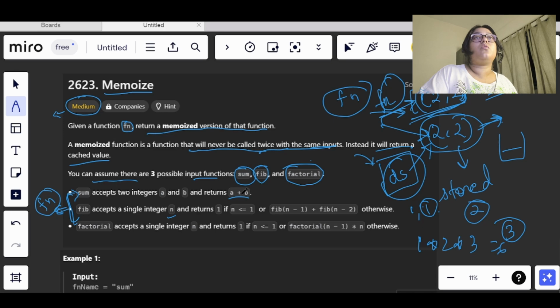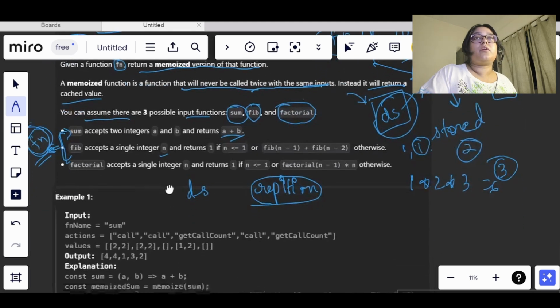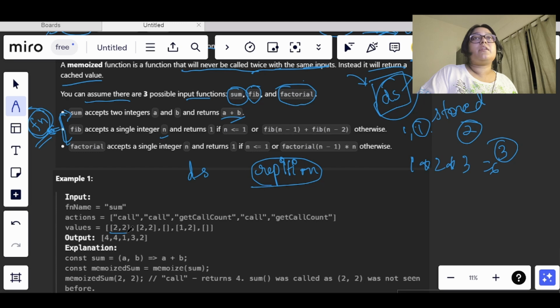We don't have to go and calculate these things. We just need to pass the argument so that this function returns a value, and we will store this value somewhere. We also need to take care that whatever data structure we use, there should not be repetition. Let's see with an example. We have been given an array of arguments, and here we are sending 2 comma 2.